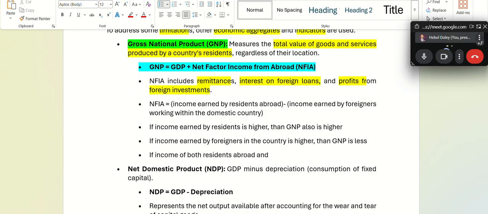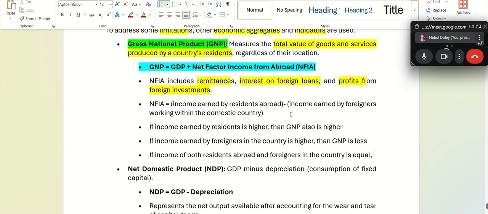Now, if income of both residents abroad and foreigners in the country is equal, what will happen? It will stay constant. If net factor income, that is income earned by residents, is 100 rupees, and income earned by foreigners is also 100 rupees, what will happen to net factor income?